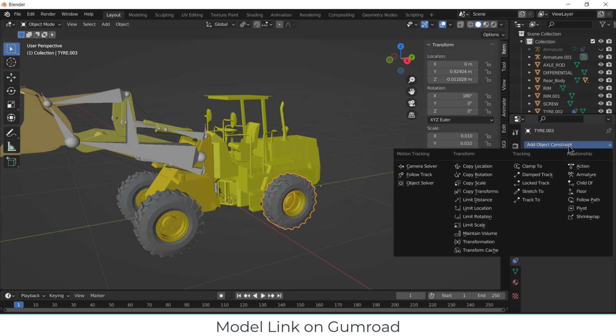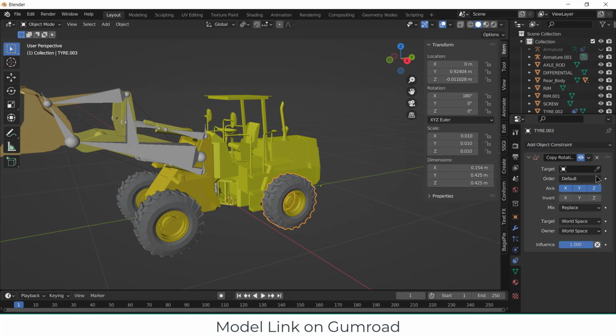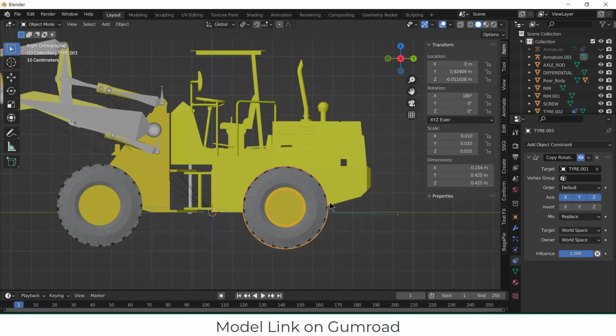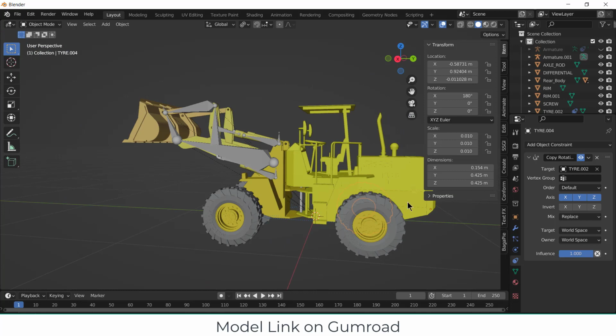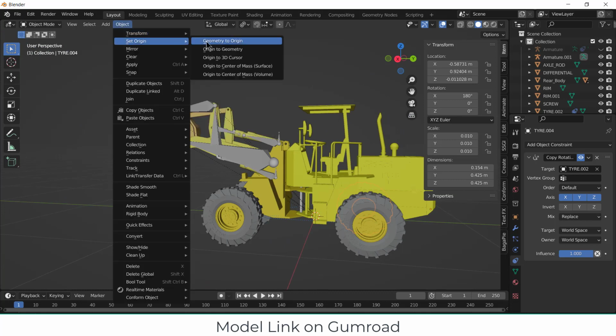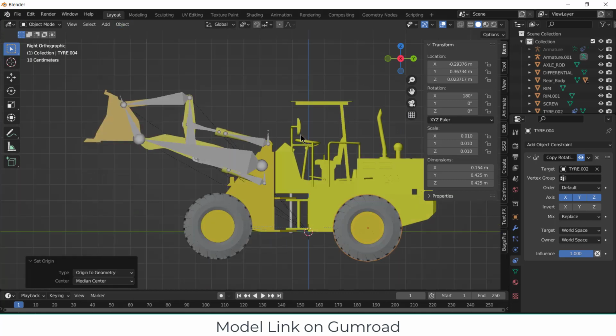Select this and rotation, select this. One more thing you may notice: if I select this, the origin is here and it is not correct. So select this, click on Object, Set Origin, Origin to Geometry. Similarly select this, the origin is here, that is also wrong, so Set Origin, Origin to Geometry.